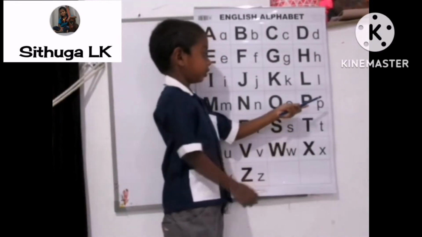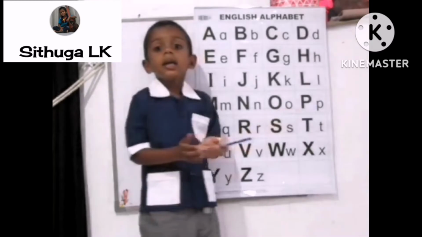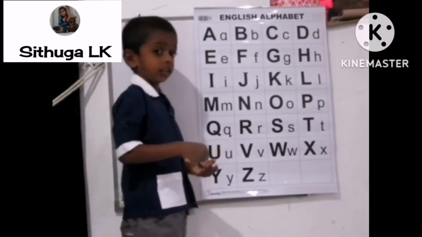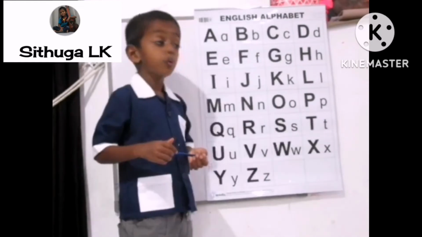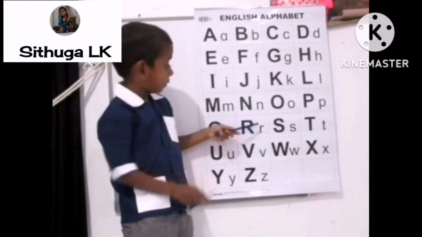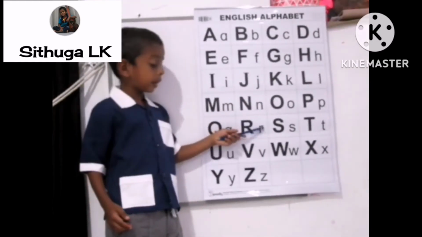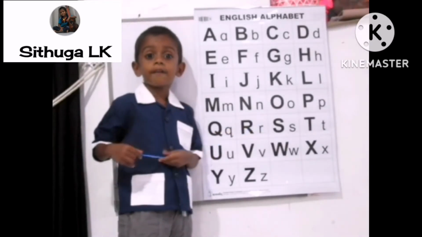Capital P, simple P. What is the sound of P? Oop. Capital Q, simple Q. What is the sound of Q? Q. Capital R, simple R. What is the sound of R?